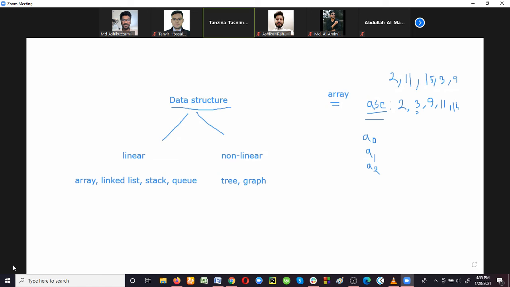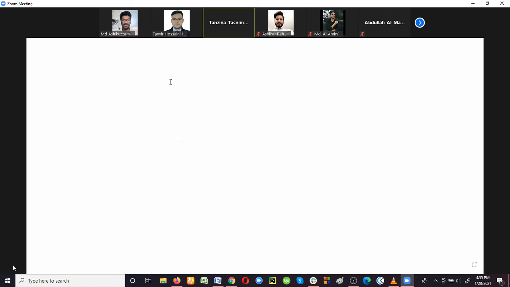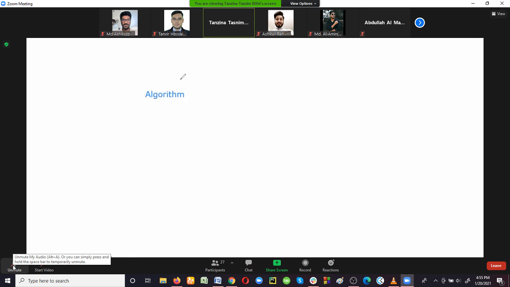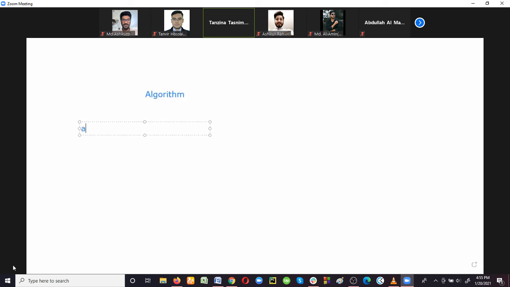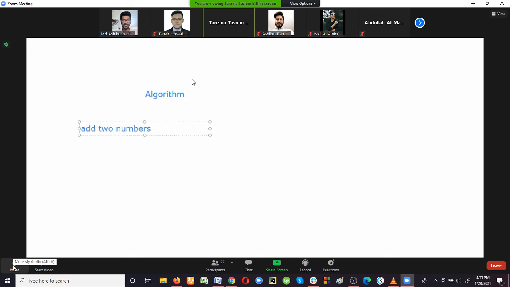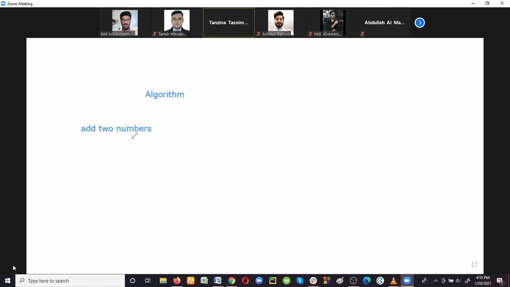So what is algorithm? Sequential steps, or well-defined steps for solving a particular problem. Suppose a problem is given, that is, you have to add two numbers. We know that before implementing it in code, before writing the code, we have to write the algorithm. We need to know the pseudocode, right? So before implementing it in code, we have to write the pseudocode or algorithm.